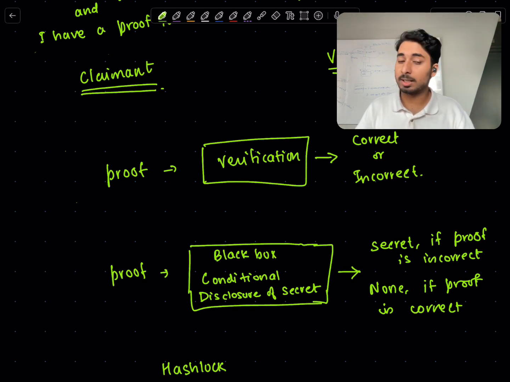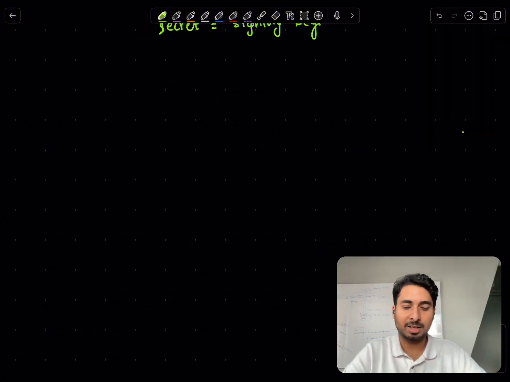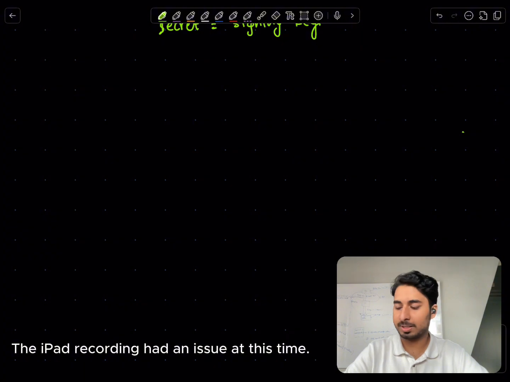So the way to achieve this, also we have to get the proof on Bitcoin, right? Because that is our source of truth, and that's the only way we can enforce this protocol to proceed. So the way we do that is again by utilizing something very similar to hash locks. So let's go a little deeper into the box itself to understand the inputs much better.